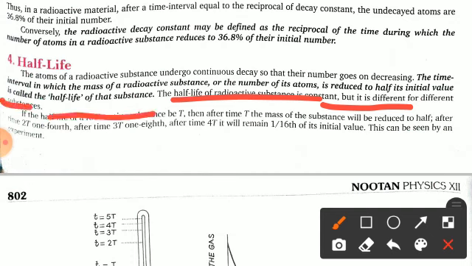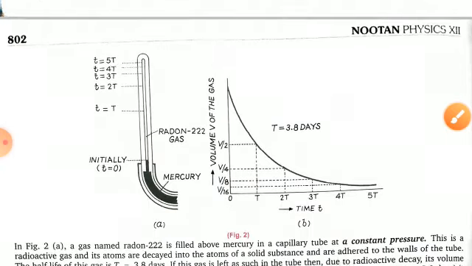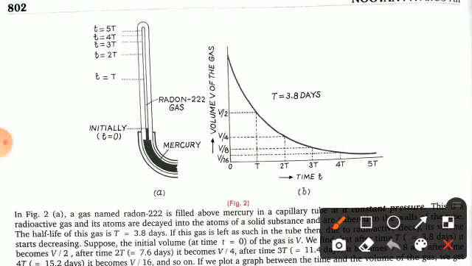So if the half-life of the radioactive substance be capital T, then after time T, the mass of the substance will be reduced to half. After time 2T, it is 1/4, after time 3T, 1/8, and at time 4T, it remains 1/16 of its initial value. This can be seen by an experiment. You can see with the help of this experiment in figure 2. This is the figure number 2.